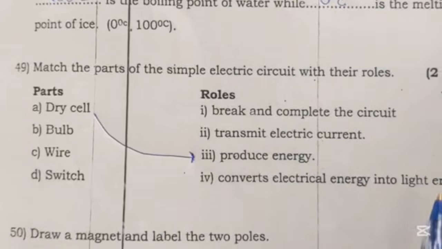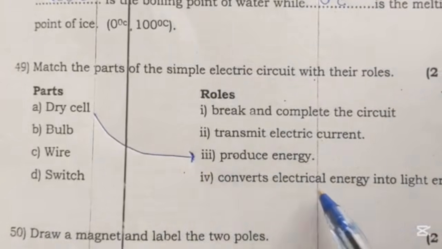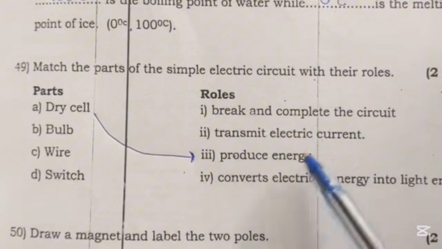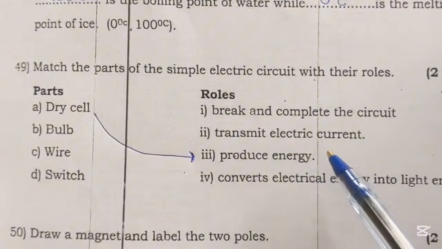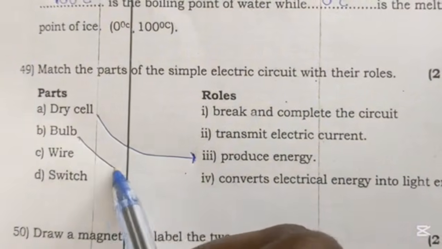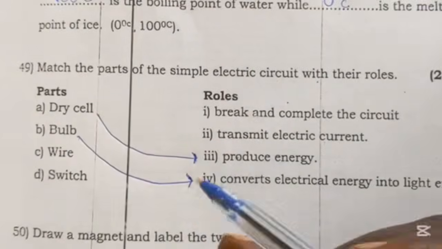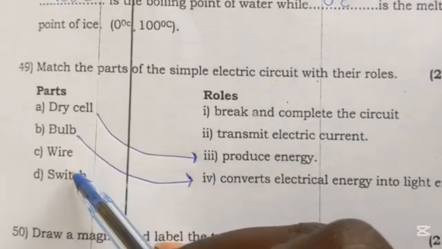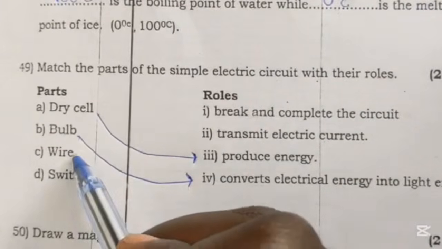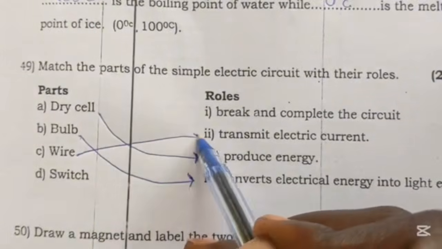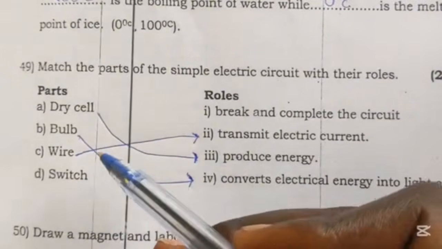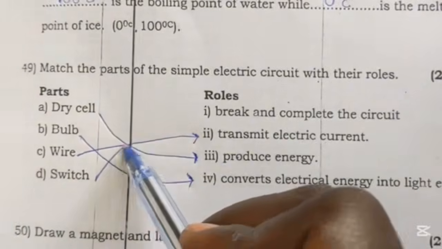Whereas for the bulb, the electrical energy produced will be transformed into light energy. Whereas wires are used to transmit electrical current, and the switch breaks and completes the circuit.